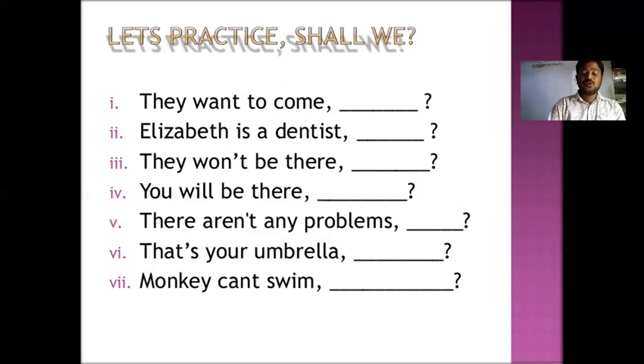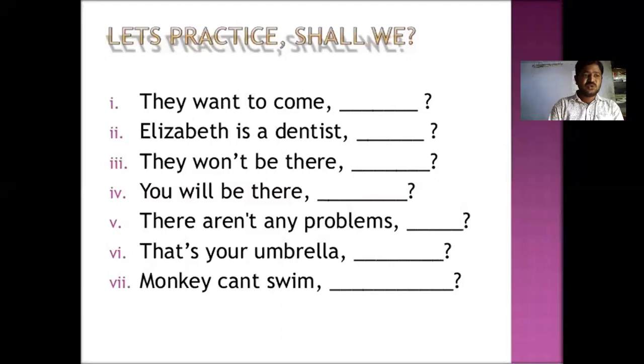Some sentences do not contain a B form, and they simply follow do, does, did. B forms are am, is, are, was, were, shall, will, can, could, would, should, must, and can't. These are the words we call B forms.